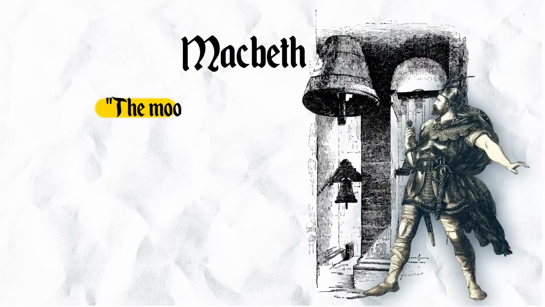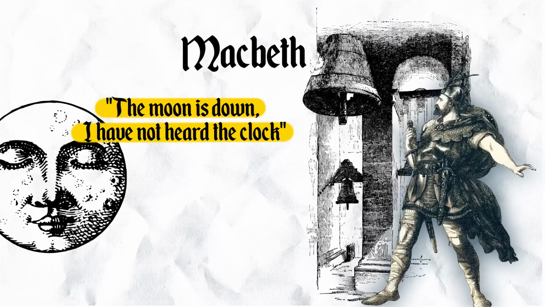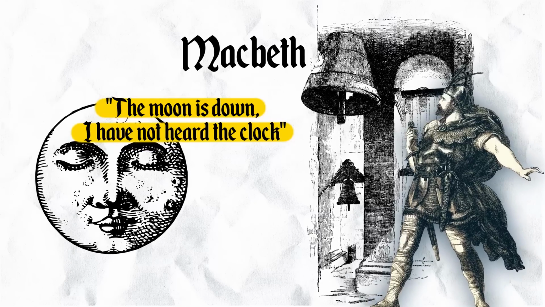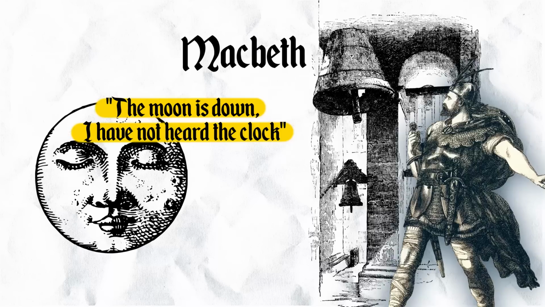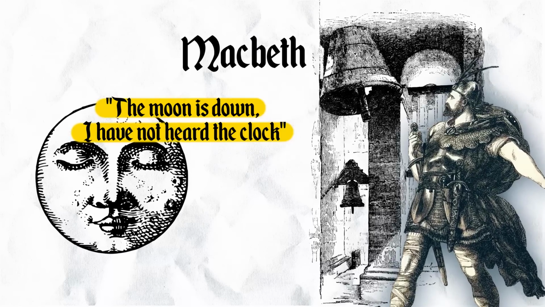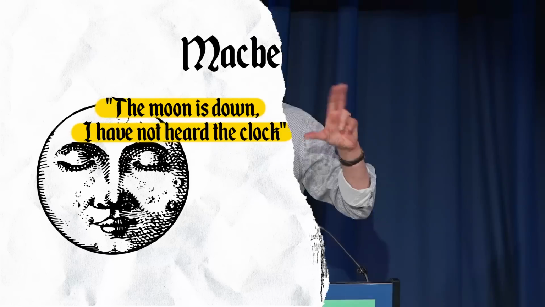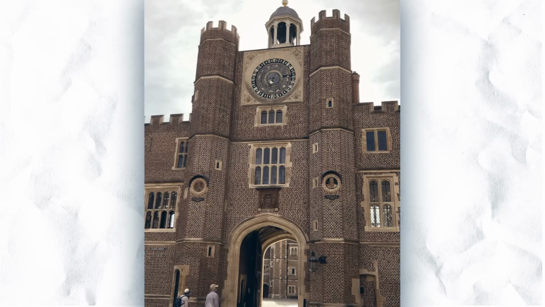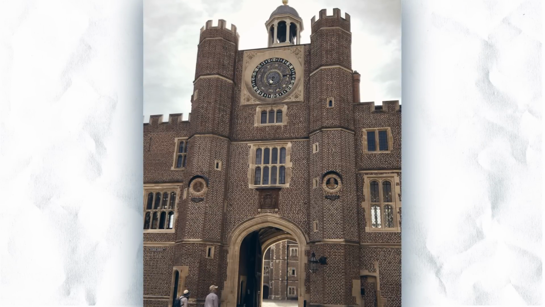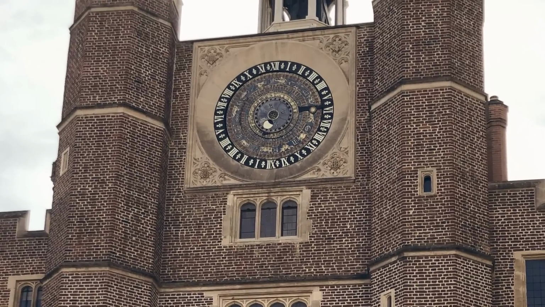In Macbeth, someone says, "The moon is down, I have not heard the clock." As opposed to seen the clock, because clocks were bells, they were things you heard, and very few people would actually have seen a clock. There would have been some sundials, hourglasses, whatever, but by and large, that's how the time was told, and it was on the hour. It's possible that Shakespeare did see an actual clock face, because the clock face at Hampton Court has been around since the 1530s or 40s, certainly pre-Shakespeare, and there it is.